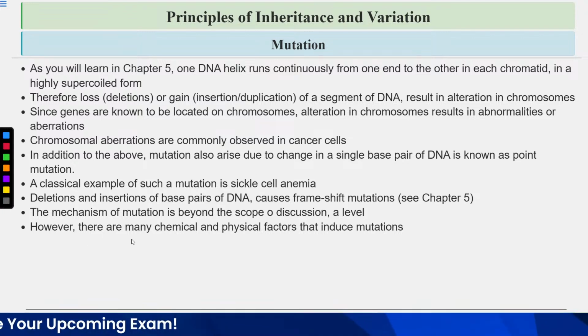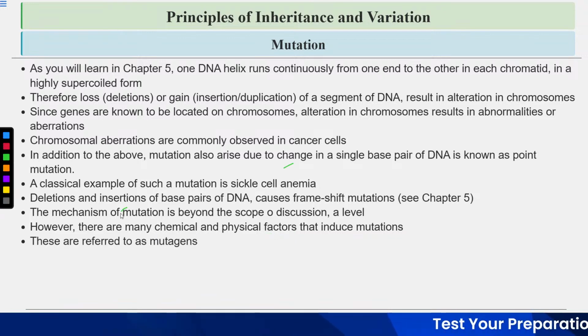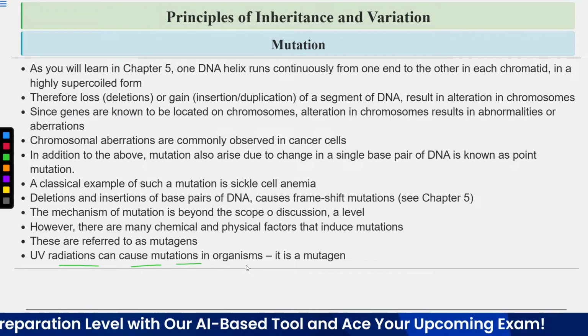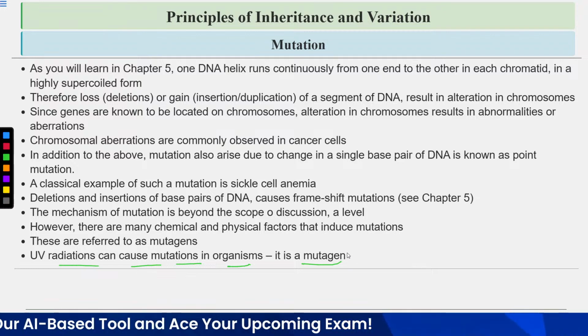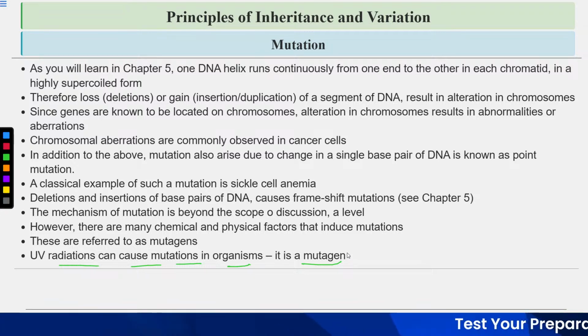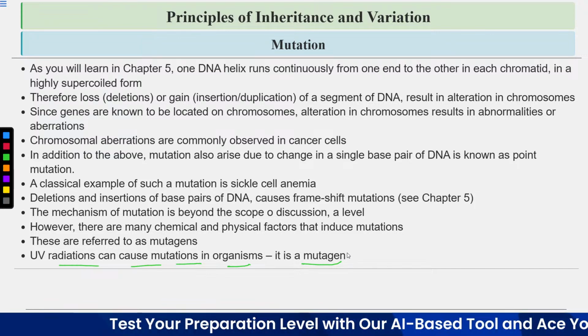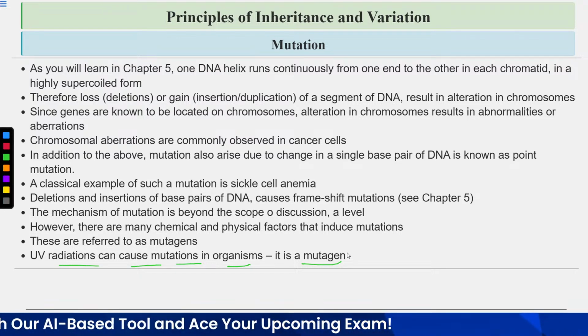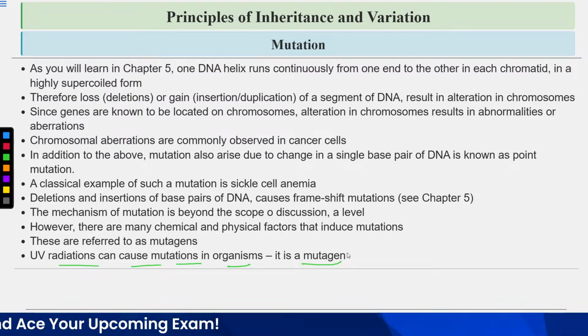However, there are many chemical and physical factors that induce mutations. These are referred to as mutagens. So what are mutagens that induce mutations? UV radiation can cause mutations in organisms, so it is a mutagen. UV radiation is a physical mutagen. Mutagens are of two types, chemical mutagen and physical mutagen. Chemical mutagens are known as alkylating agents. Some of the alkylating agents act as chemical mutagens and they alter the DNA sequence of the chromosomes.